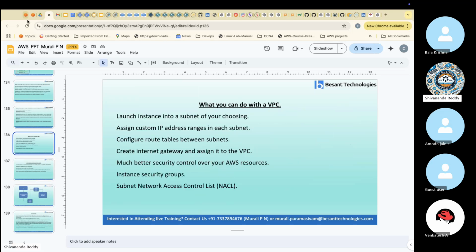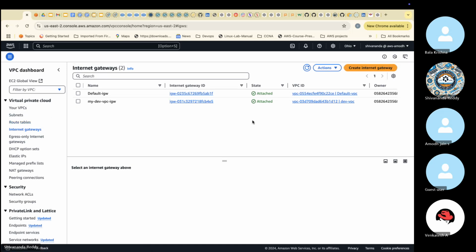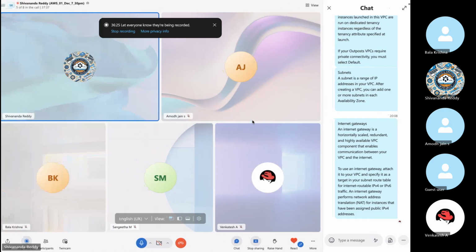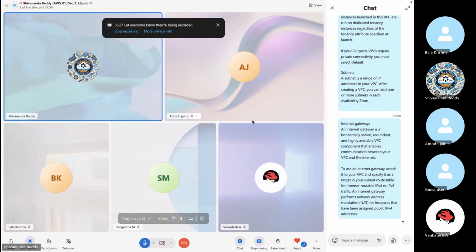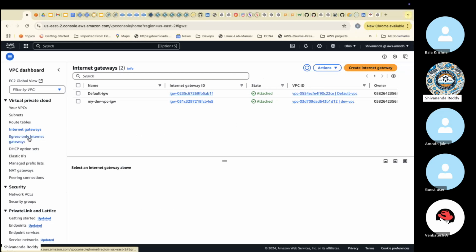Okay, internet gateway also done. Guys, any questions on these four components? Let me know before proceeding further. Any questions, confusions? No. Okay.